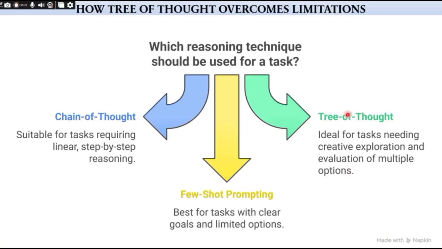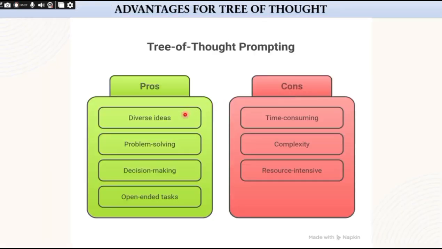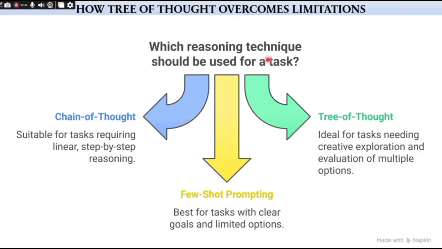So now let's see some of the advantages with tree of thought prompting. So before that, let's see how tree of thought overcomes the limitations of other techniques. First, it goes beyond linear thinking in chain of thought. While chain of thought thinks step by step in one path, tree of thought generates many paths and compares them, which is better for creative or strategic tasks. It is also better at handling ambiguity or open-ended tasks.